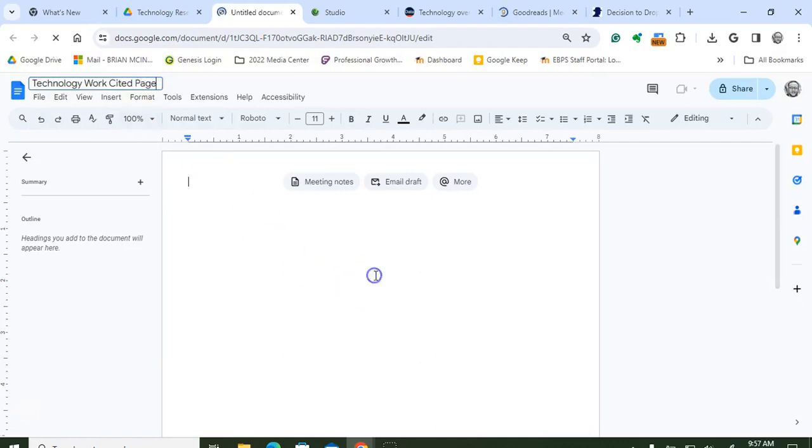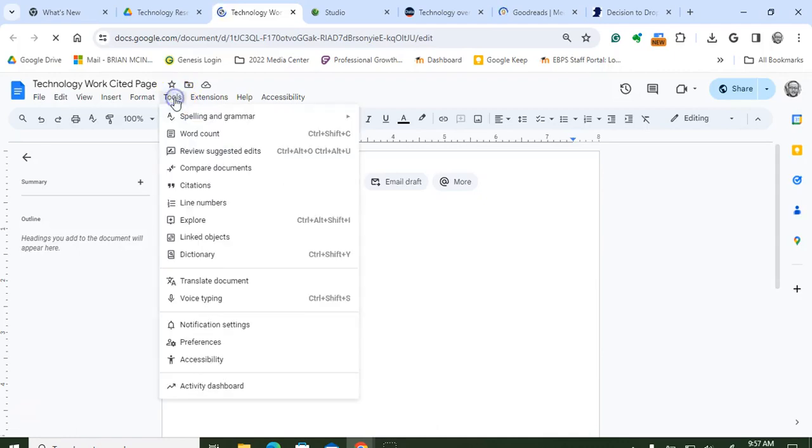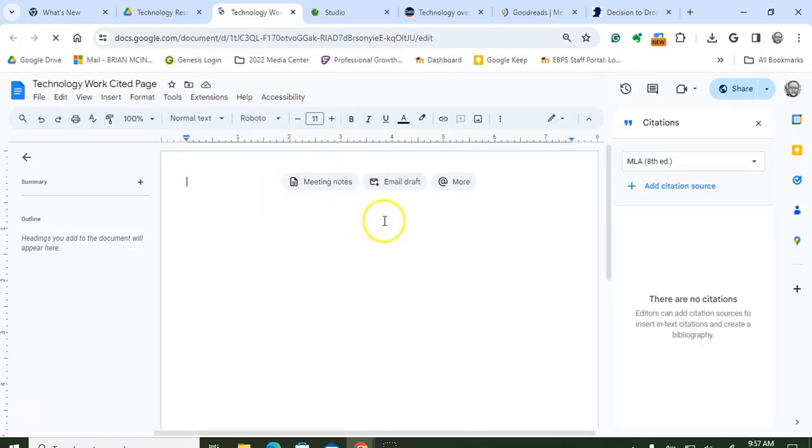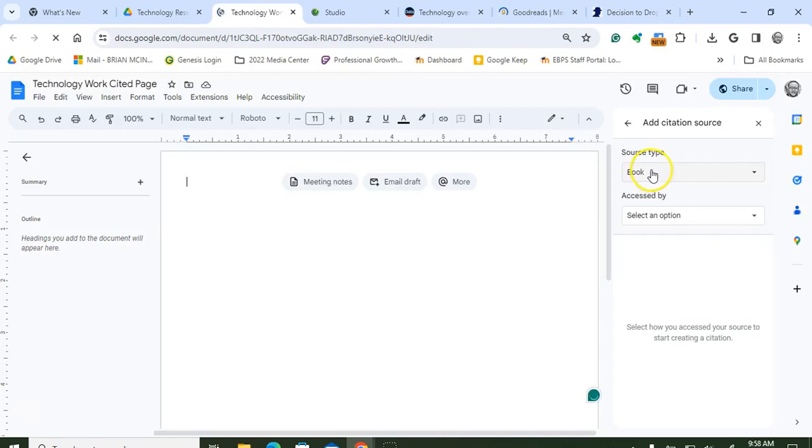All right, so I'm going to show you how to create a works cited page. The Google citation tool is great. It's going to take a lot of effort out of creating a works cited page or just citing things properly. So we're going to go to that Google citation tool. I'll first show you how to cite a website. So we'll leave it MLA source type.